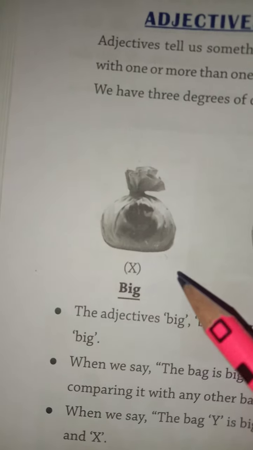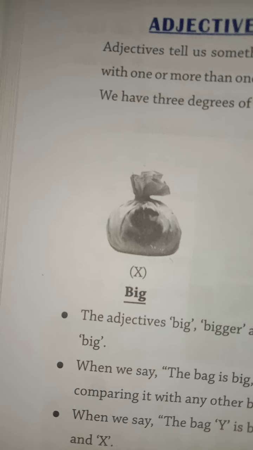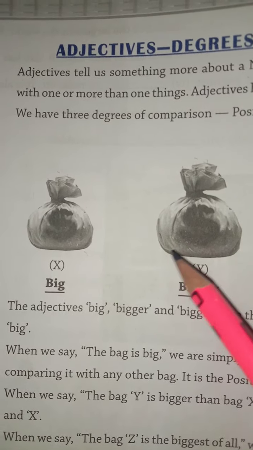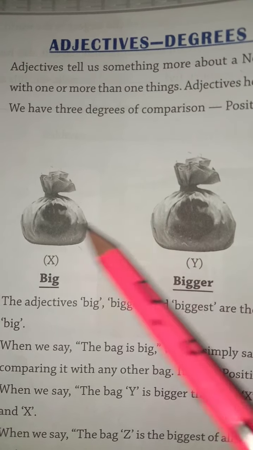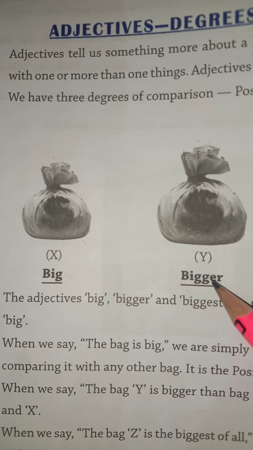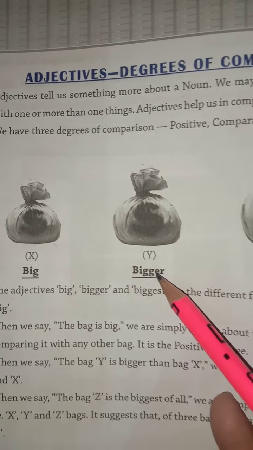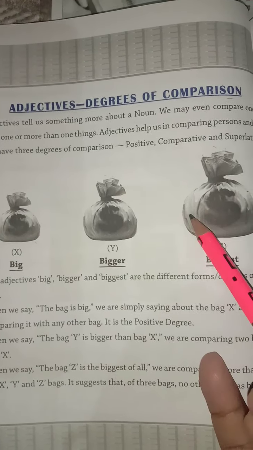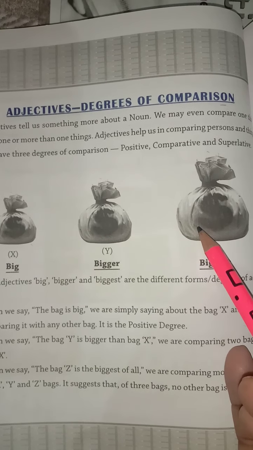Here we have one bag. This is second bag. When we will compare size of these two, this is bigger. When we will compare size of these 3 bags, 1, 2, 3, this is biggest.